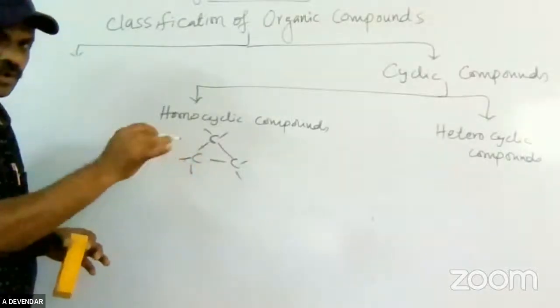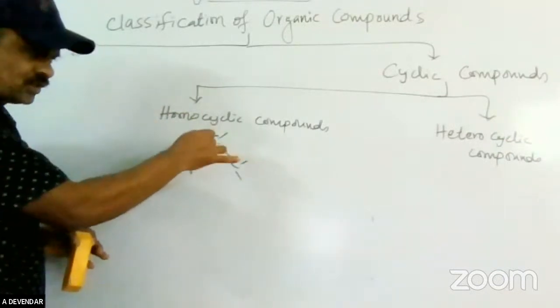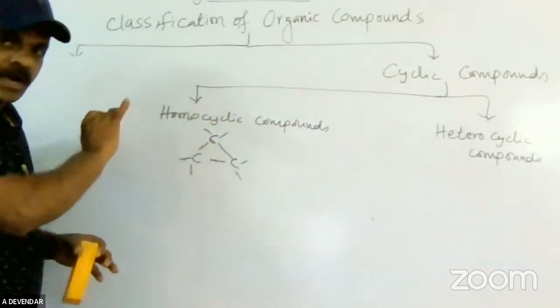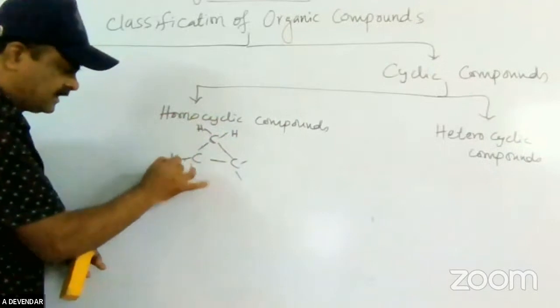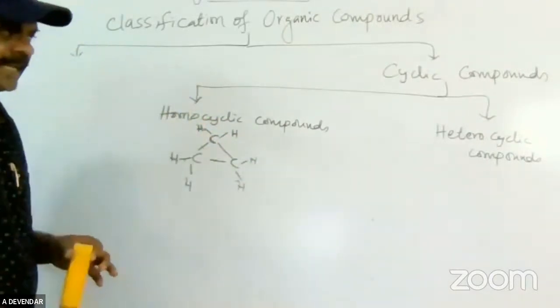Every carbon is satisfied with four covalent bonds. It is in closed form, that's why it is a cyclic compound. No other element except hydrogen and carbon is there, so it is called a homocyclic compound.